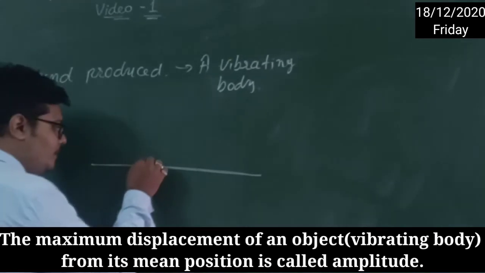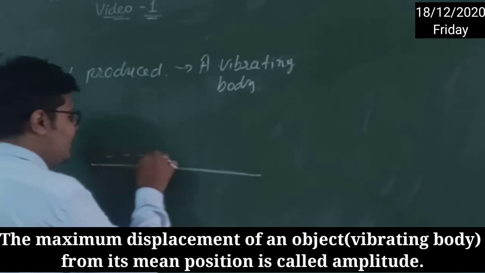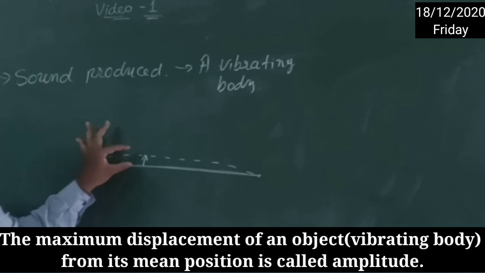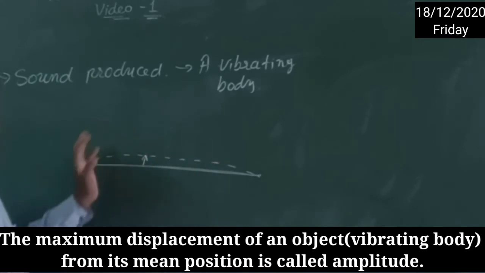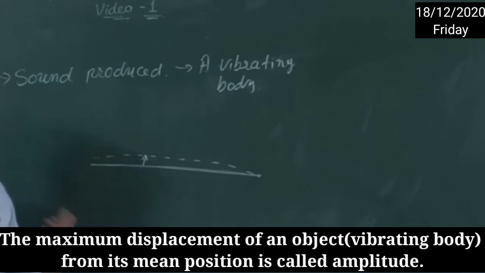But if it does not move much, let's imagine that it is moving up to here, right? So this is called maximum amplitude, and it moves here, means this is the amplitude of the rubber band. Displacement means it is moving from here to here, right? So that is amplitude. With the rubber band, we are able to easily see that it is moving because its amplitude is a little bit more, right? So that is your amplitude.